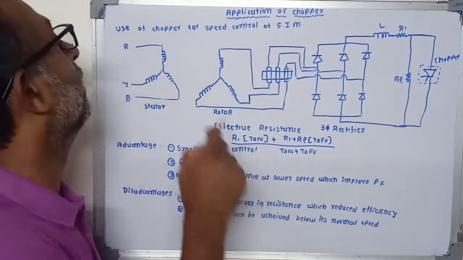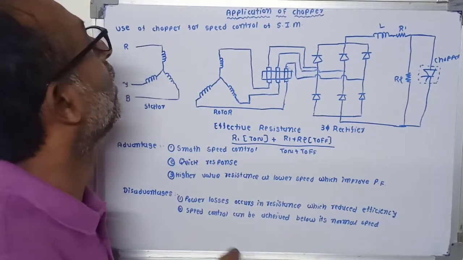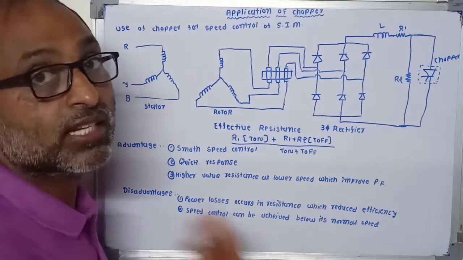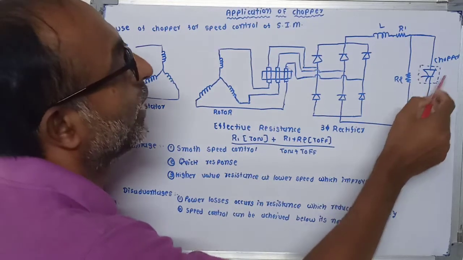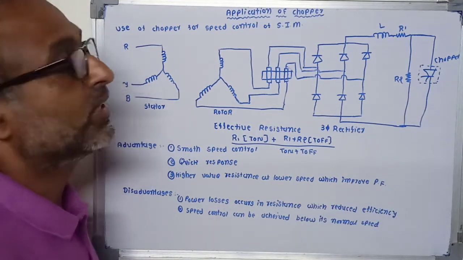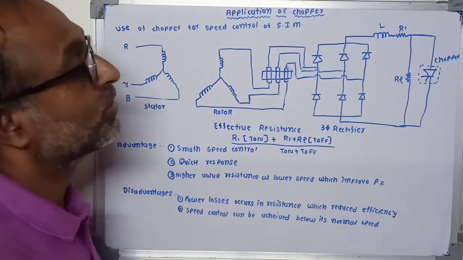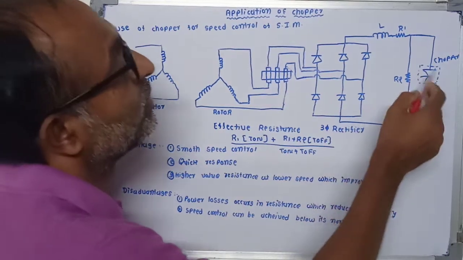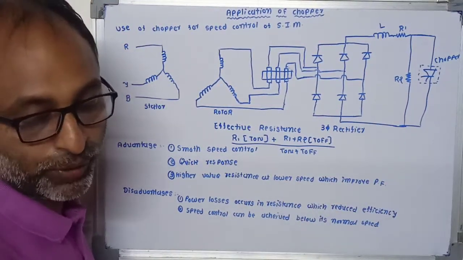Now here we will learn about the use of chopper for speed control of the slip ring induction motor. The turn on and turn off time of this chopper is adjusted to get the desirable speed control of this motor. So you can say that this chopper is responsible for changing the speed of the motor.